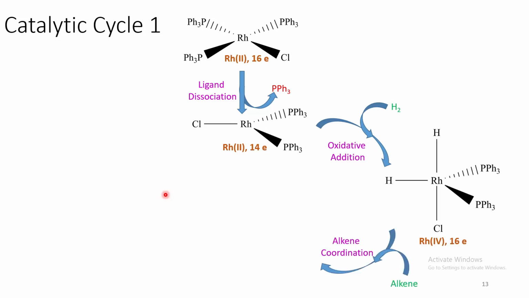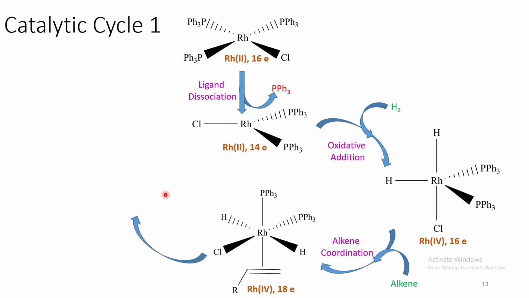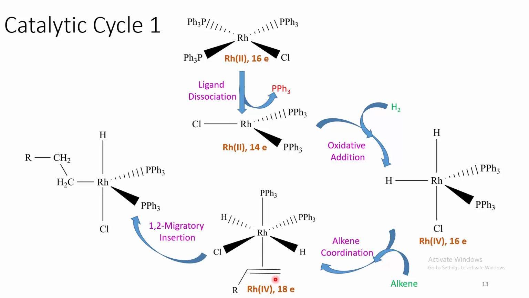Now, that undergoes alkene coordination to give rise to this particular complex. Then, upon alkene coordination, this alkene becomes electron deficient and much more reactive towards nucleophilic attack. So, it undergoes 1,2 migratory insertion of this hydride to give rise to this particular compound, which undergoes reductive elimination of the product to regenerate the active catalyst.